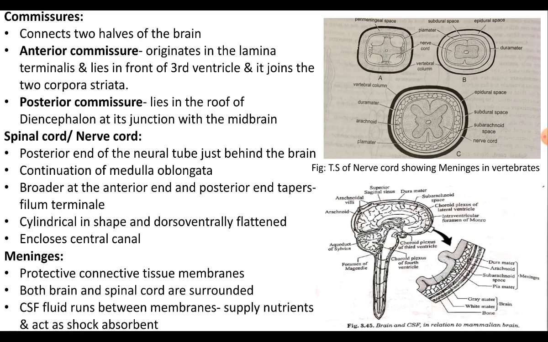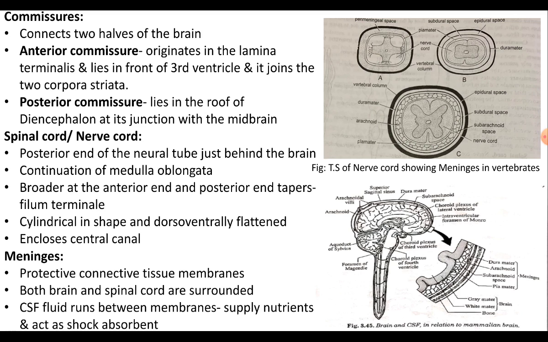Only anterior and posterior commissures are present in most vertebrates, where the anterior commissure originates in the lamina terminalis of the telencephalon, lies in front of the third ventricle and joins the two corpora striata, whereas the posterior commissure lies in the roof of the diencephalon at its junction with the midbrain.